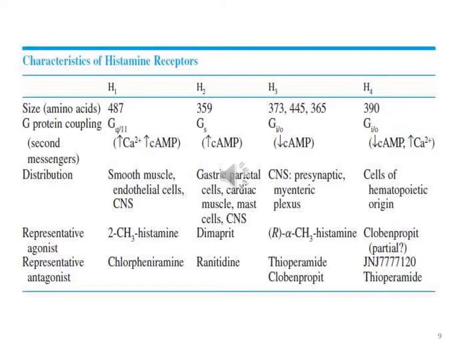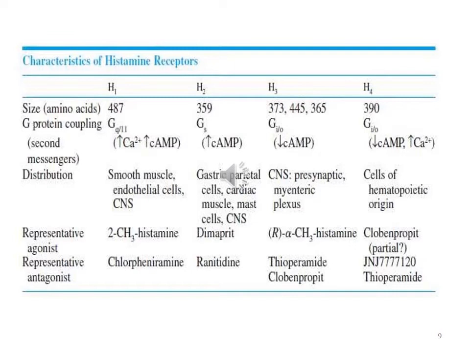H2 is stimulatory, that is, it stimulates the membrane bound adenylate cyclase, which leads to increased cyclic AMP. The H3 receptor is inhibitory, it inhibits membrane bound adenylate cyclase activity, therefore decreasing cyclic AMP. H4 also decreases the adenylyl cyclase activity, therefore decreased cyclic AMP occurs.